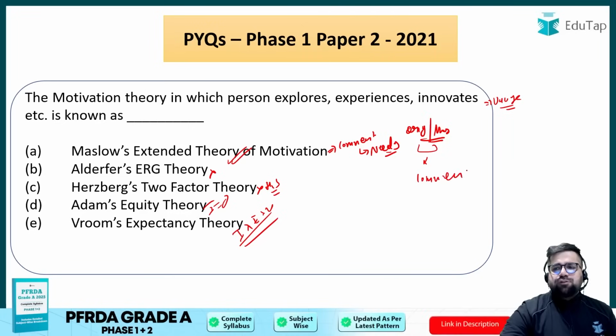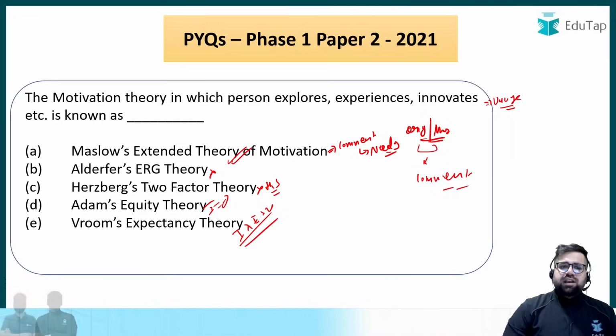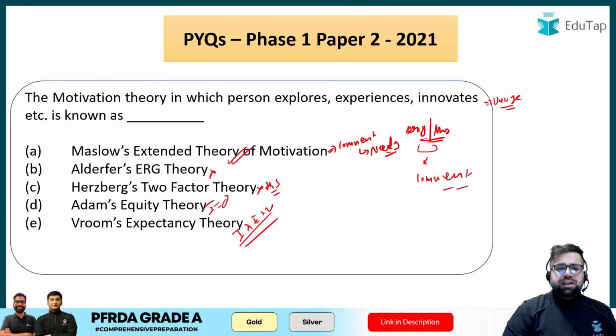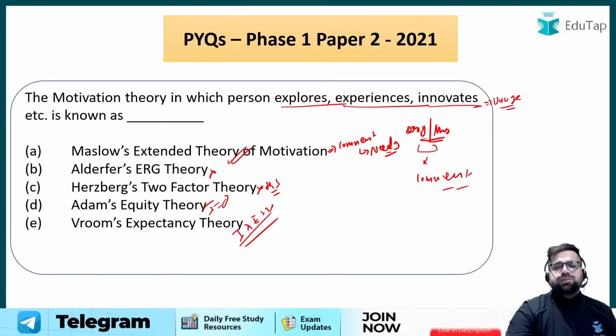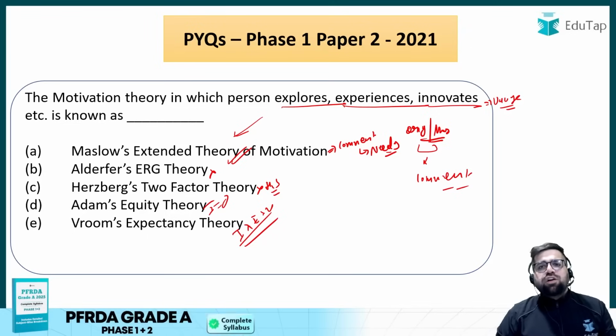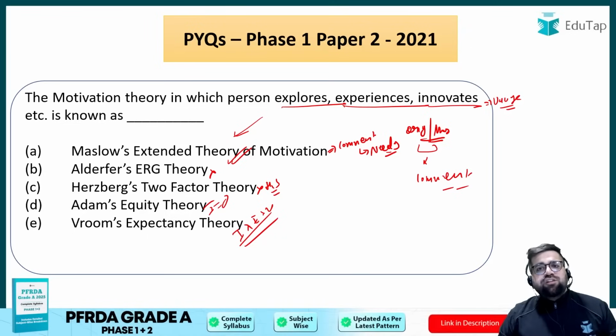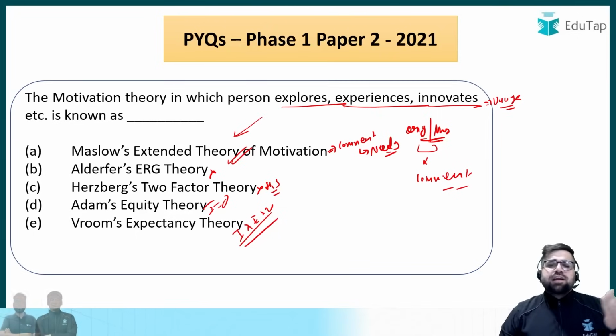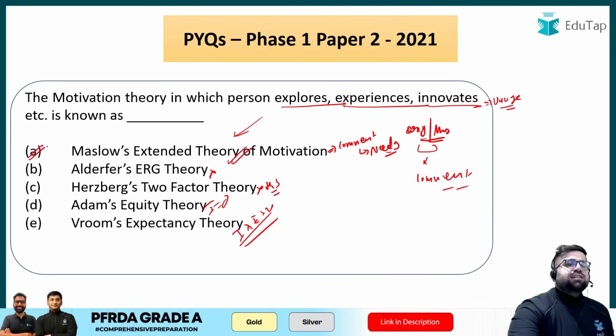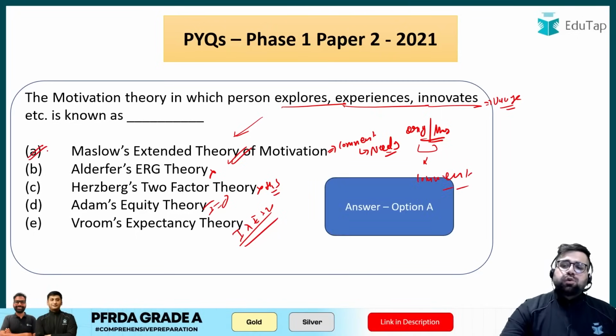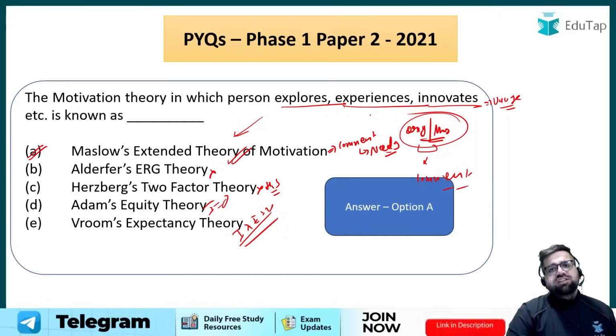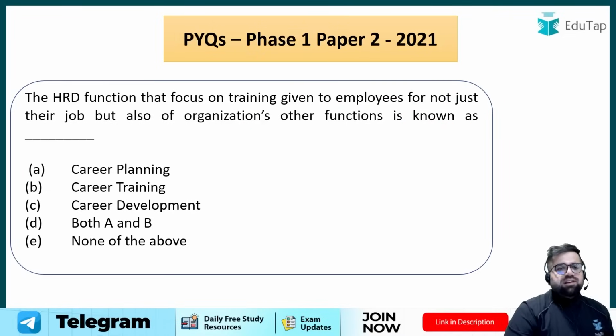And yes, certain times what happens in the paper is that you have to use the elimination technique. Nowhere do Clayton Alderfer, Herzberg, Adams' equity or Vroom's expectancy theory talk about experiences, innovation and exploring, right? Only in Maslow's extended theory do you see the cognitive needs, the aesthetic needs, and the needs of self-actualization and transcendence. Yes, in that sense, option number A is correct over here, right? But I do need the answers of these two simple questions in the comment box. Moving forward to the next one.